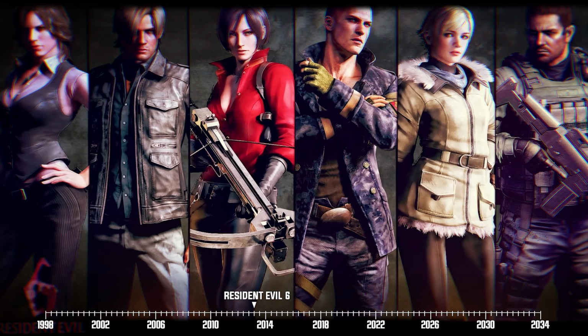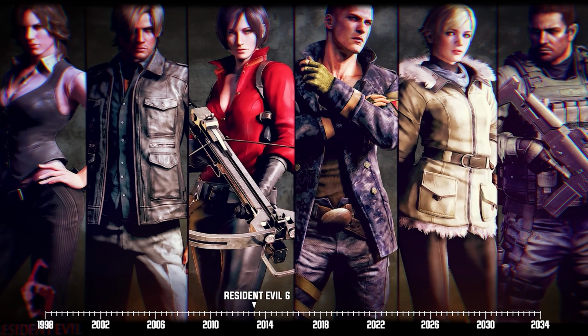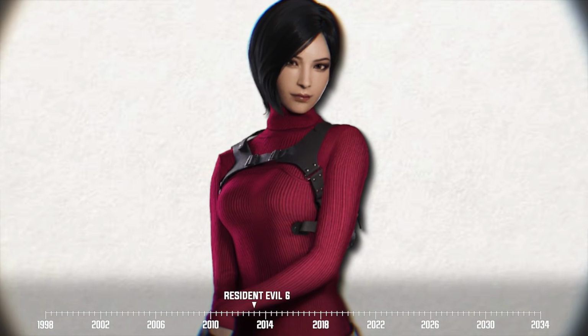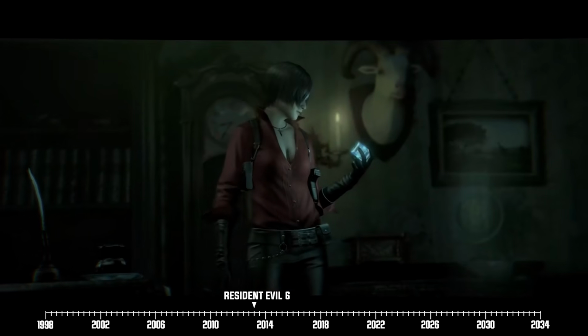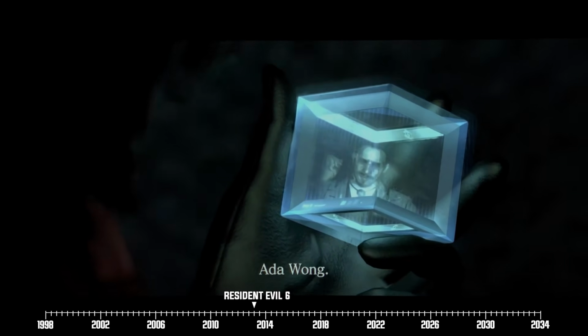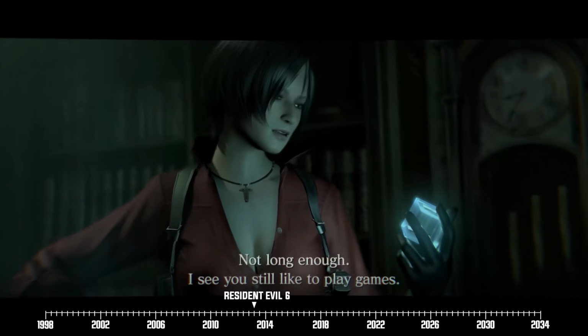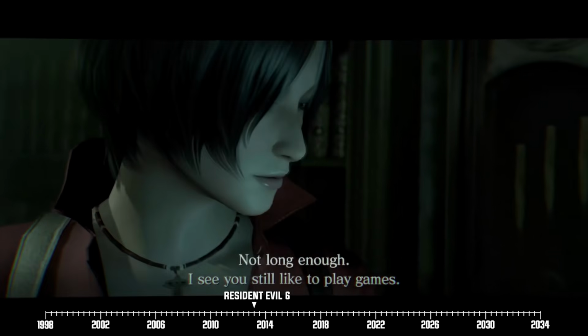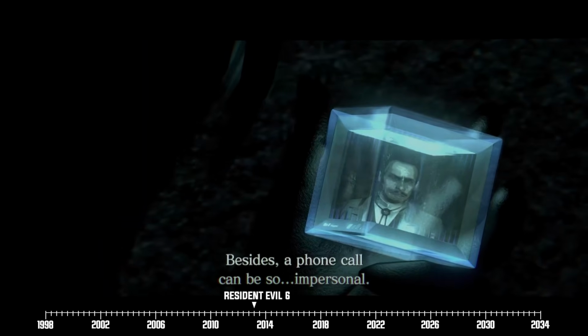Ada's campaign. And so, we arrive at the last of the 4 storylines in Resident Evil 6, the one that focuses on Ada Wong herself. Ada's story starts when she receives a message from Derek, who at the time is still working as Benford's presidential aide. Derek entices her with some information that would prove valuable to her. The only thing Ada needs to do is sneak into a submarine, and all will be revealed.